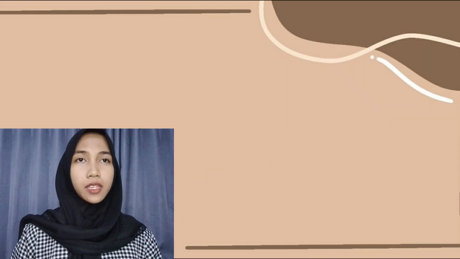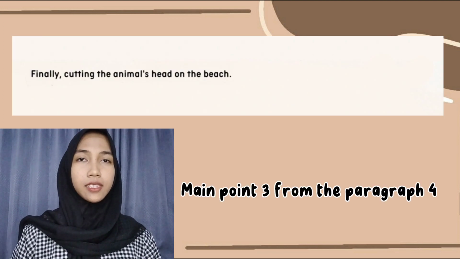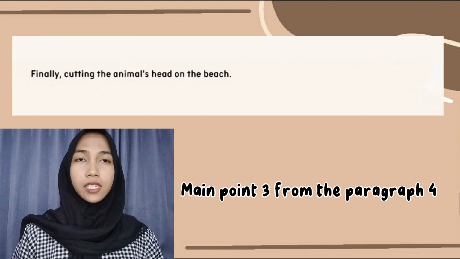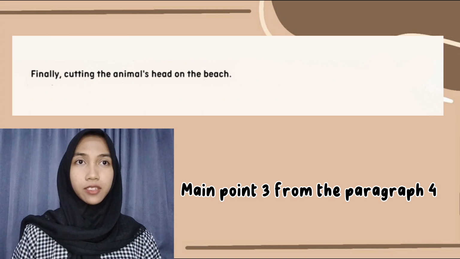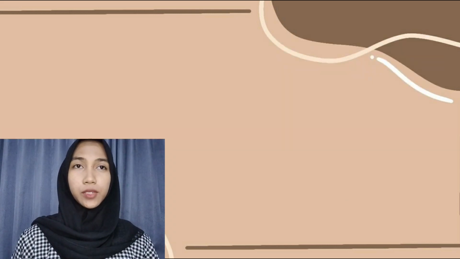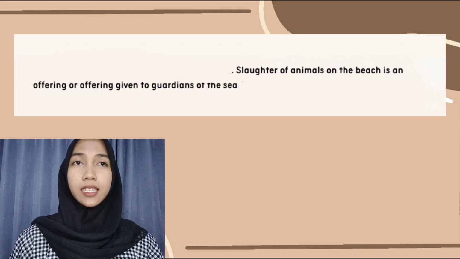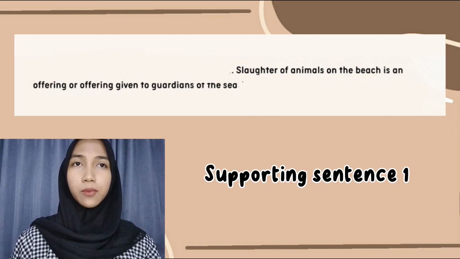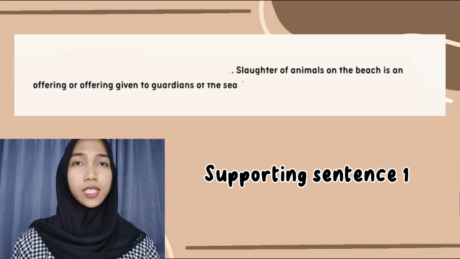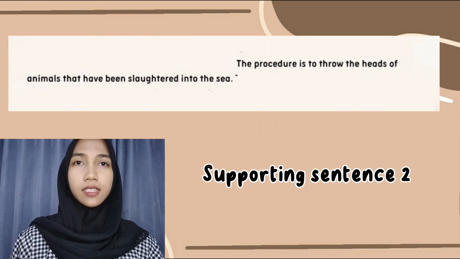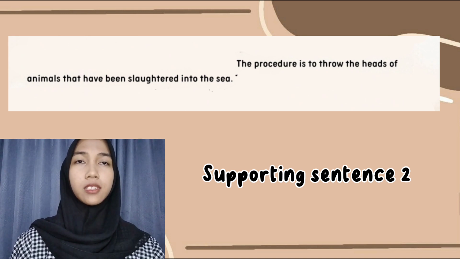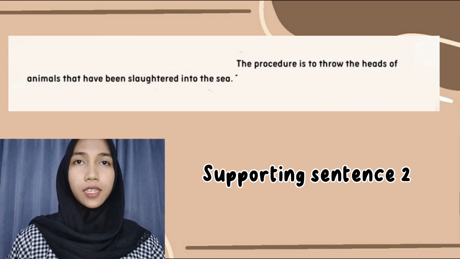Last of the main body, the third main point, is: finally, cutting the animal's head on the beach. In this main point, there are 4 supporting sentences. The first supporting sentence is: slaughter of animals on the beach is an offering given to the guardians of the sea. The second supporting sentence is: the procedure is to throw the heads of animals that have been slaughtered into the sea.